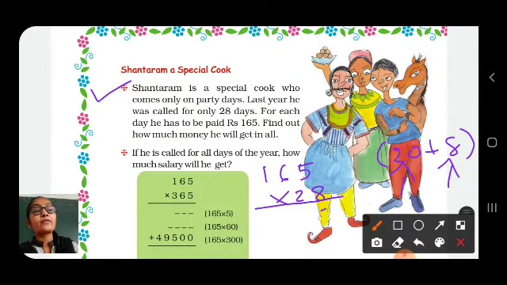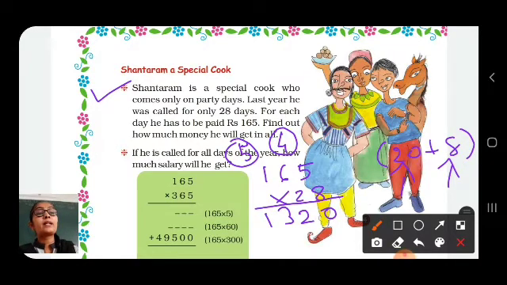So 8 5s are 40, here 0. 4 will be carried over. 8 6s are 48 plus 4, 52. So here 2, 5 will be carried. 8 1s are 8 plus 5, 13. So here 13. Now we multiply 165 with 20.